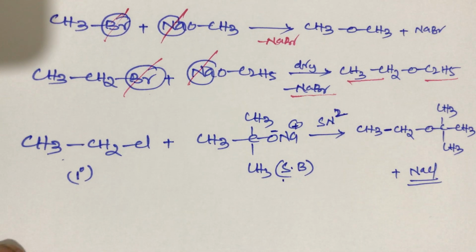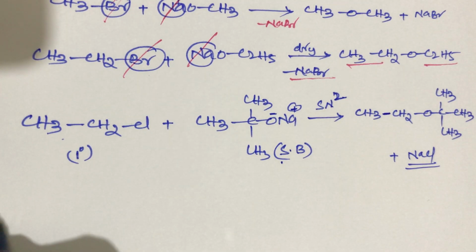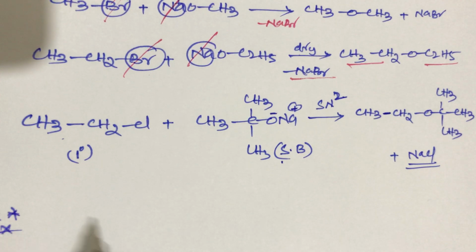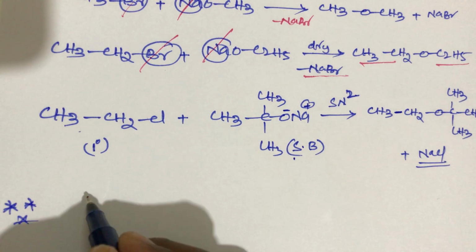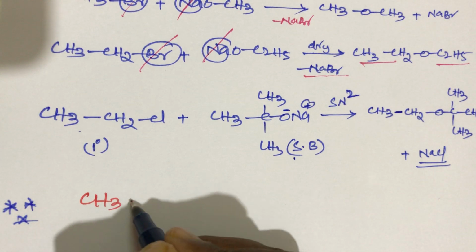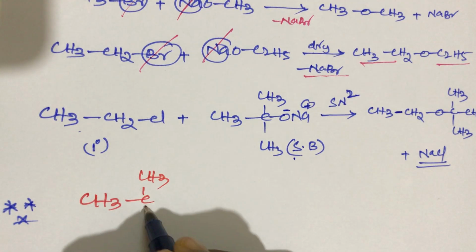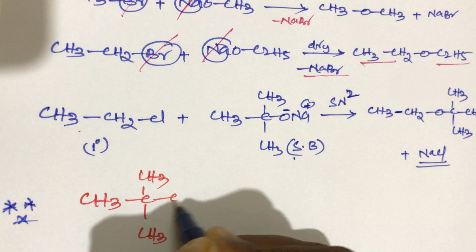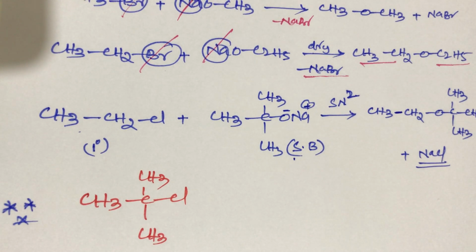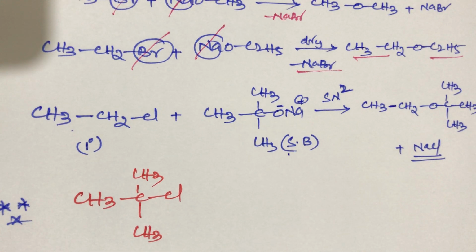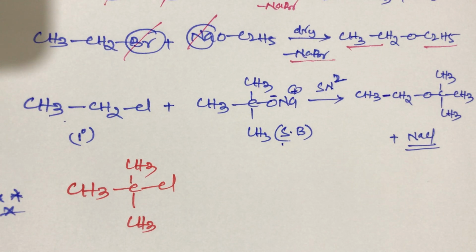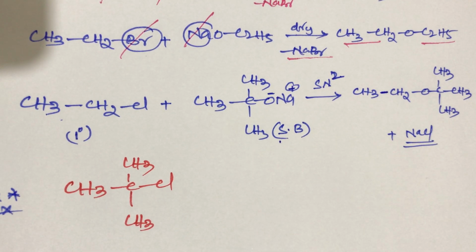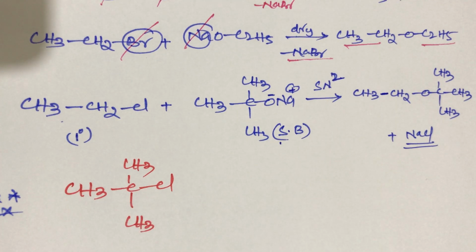If in case, student, you remember, it is also very most important. When tertiary alkyl halide, now take the example CH3, CH3, Cl. What I said, student: ethers cannot be prepared from tertiary alkyl halide. It is very most important, students. Now take the example of tertiary butyl chloride.